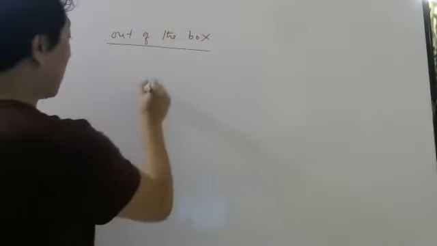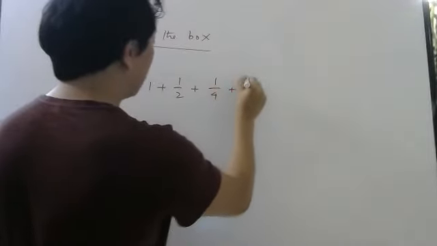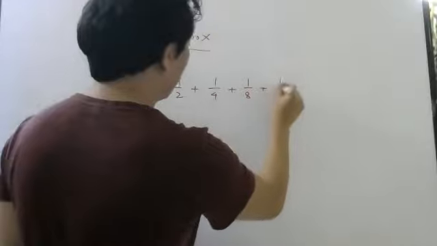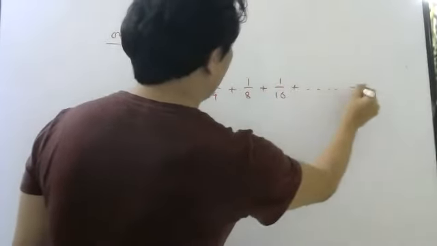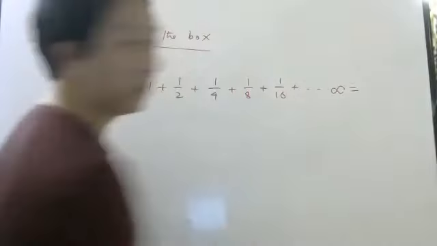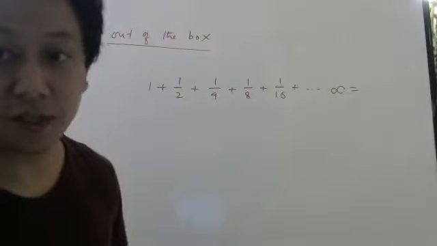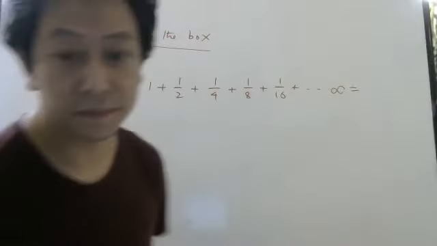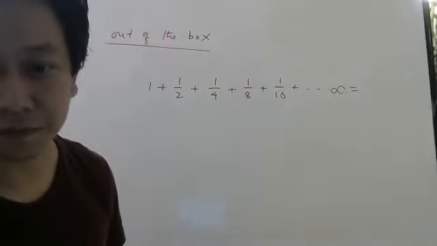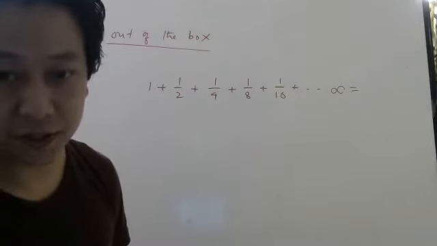Now, if I add 1 plus half plus 1 by 4 plus 1 by 8 plus 1 by 16 plus dot dot dot, do you know what is the answer up to infinity if I add? Up to infinity, you have to keep writing. What is the answer of this? Kishan is saying infinity. Yash is saying infinity.